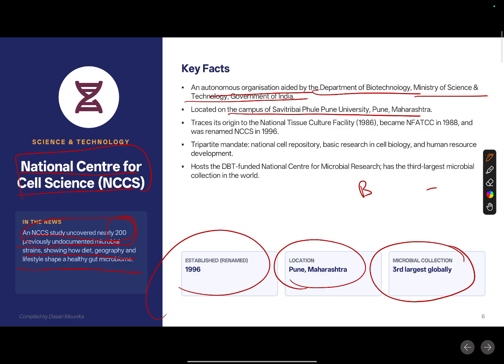Its traces go back to the National Tissue Culture Facility, which became NFA TCC in 1988 and later was named NCCS. Clear? So here, what does it do is that it has a national cell repository.